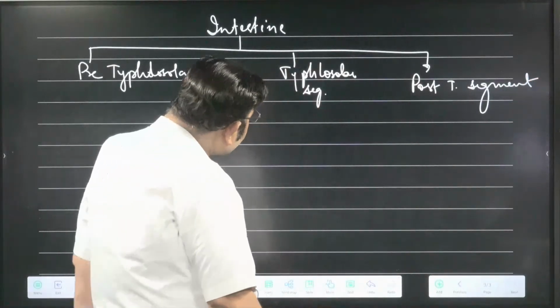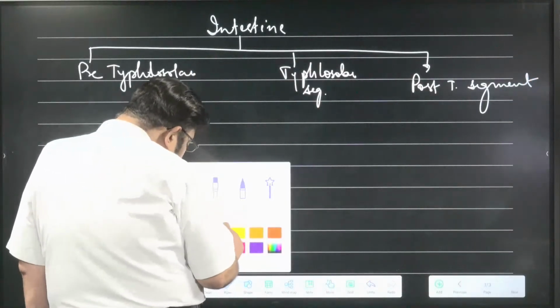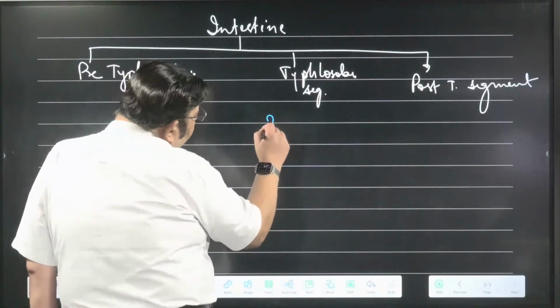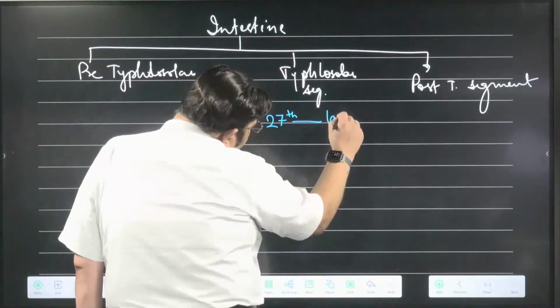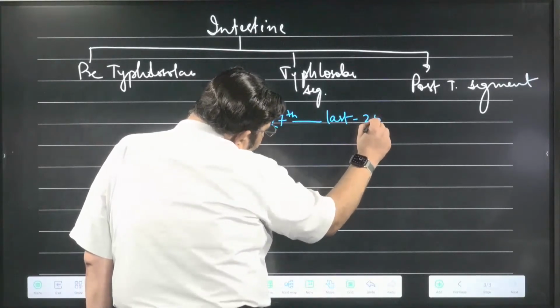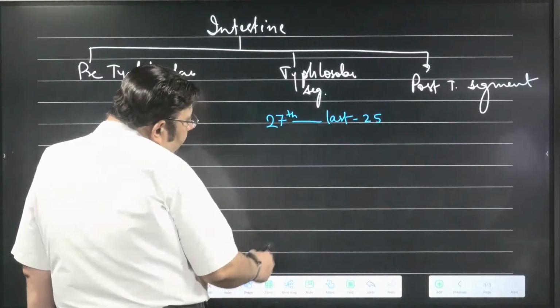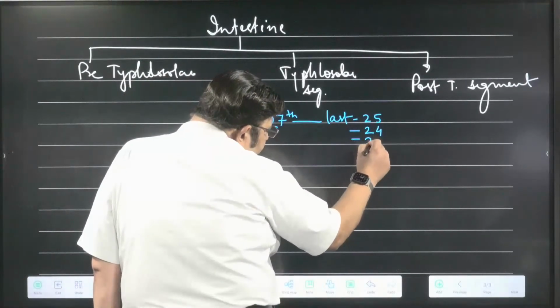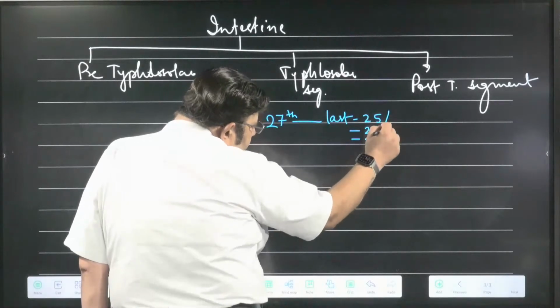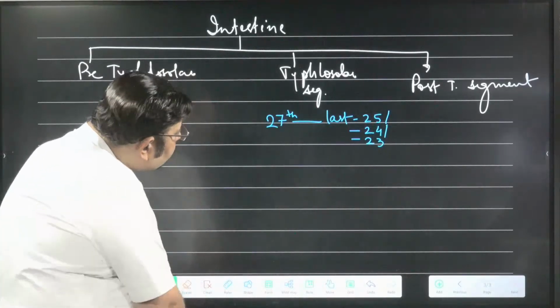The typhlosolar segments are from the 27th to last minus 25, in some cases minus 24, or in some cases minus 23 even. So these variations are there.